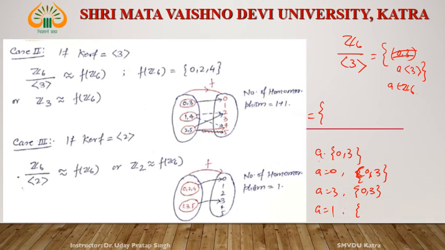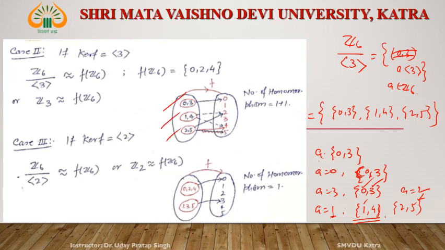0 plus 0 is 0, 0 plus 3 is 3, 3 plus 0 is 3, and 3 plus 3 is 6, that is 0. Okay. Now 1. 1 plus 0 is 1, 1 plus 3 is 4. Okay. And 2. 2 plus 0 is 2, 2 plus 3 is 5. And 3 already happened. What is 4? 4 plus 0 is 4, 4 plus 3 is 1. Okay. For A equal to 1, this is 1, 4. A equal to 2, that is 2, 5. It means the elements are 0, 3, 1, 4, 2, 5.